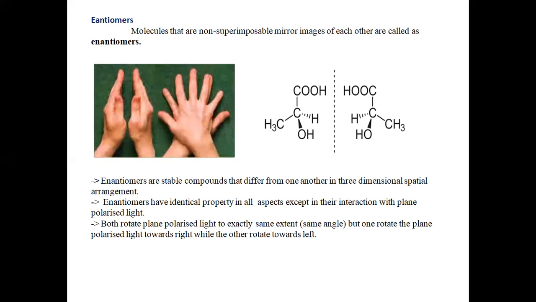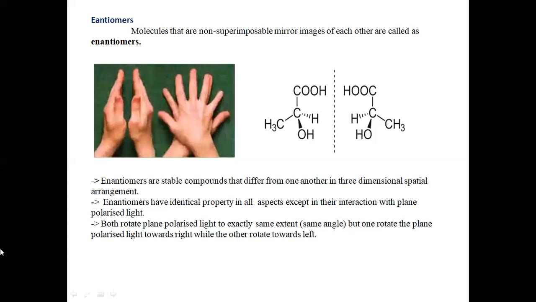If the first enantiomer is rotating 10 degrees, the second will be rotating 10 degrees only, but in opposite directions. If one is rotating towards the right, the other will be rotating towards the left.